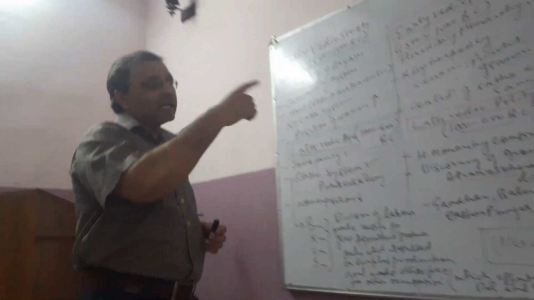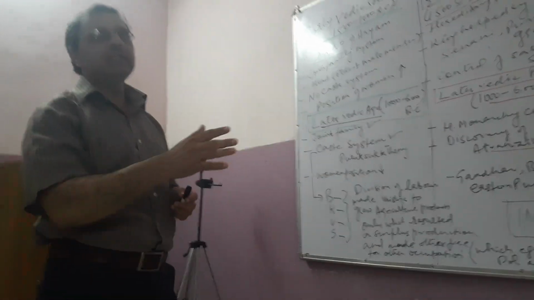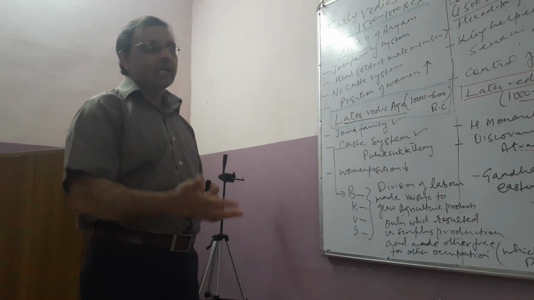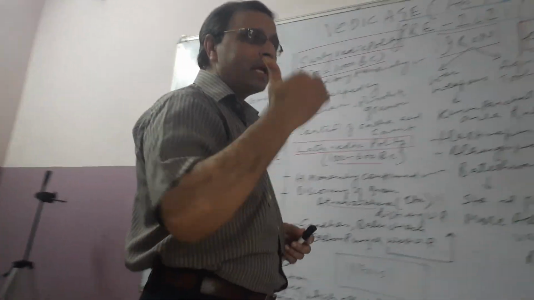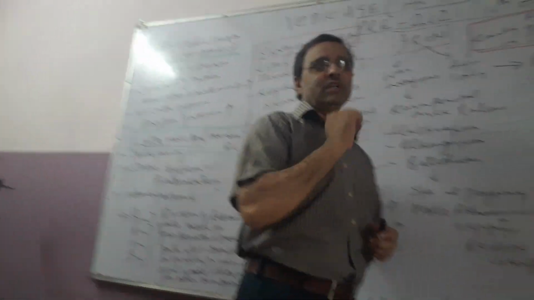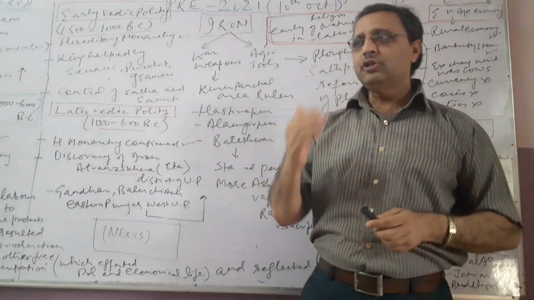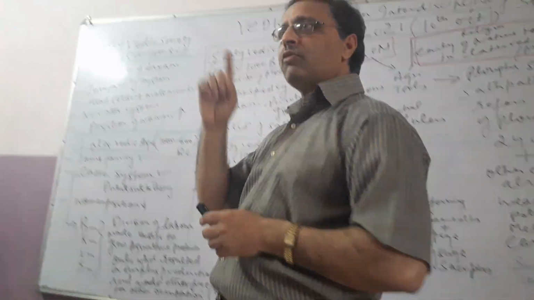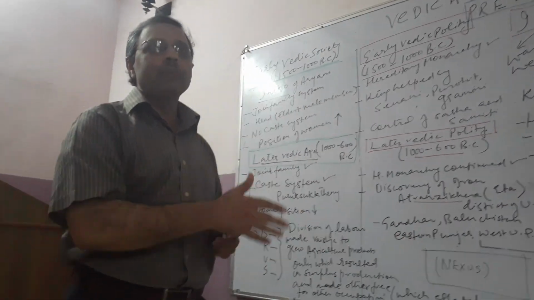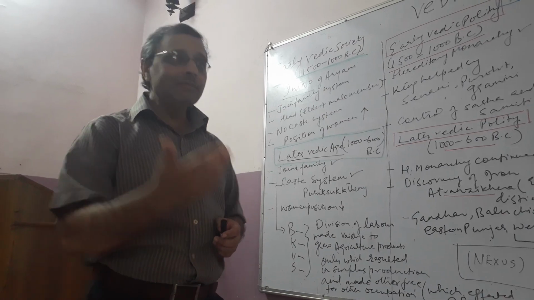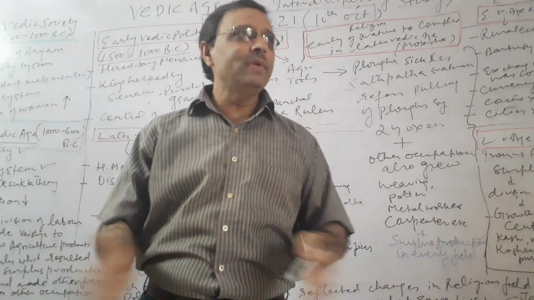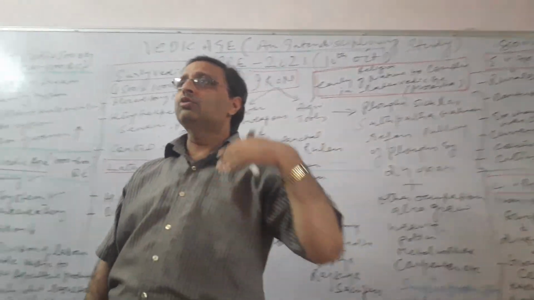So somewhere the exploitative nature of the Brahmins in the later Vedic age affected the society up to an extent. The religious exploitation, rather it should be called commercialization of religion. I will teach you about the commercialization of agriculture that was in modern India. That was exploitation by the British, but this was exploitation by our own people in the name of religion too. In the name of religion, they started exploiting the people up to that extent that it was unbearable for the people, and they started looking to some new religion.